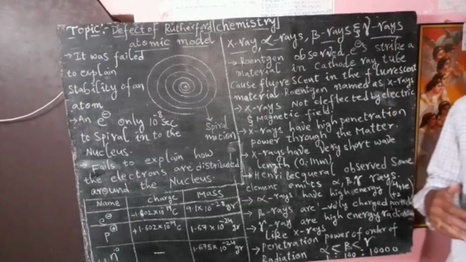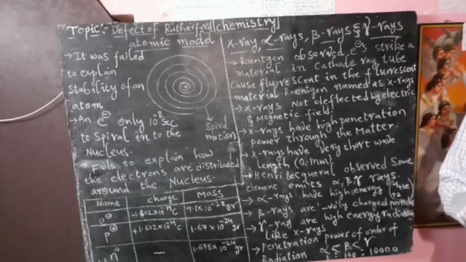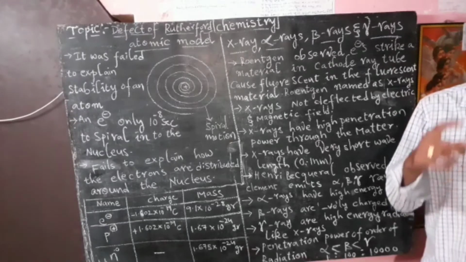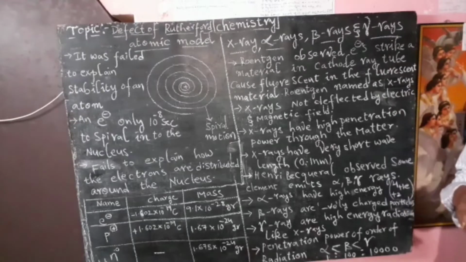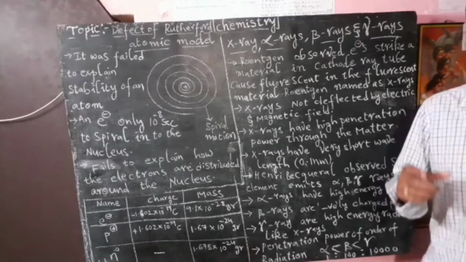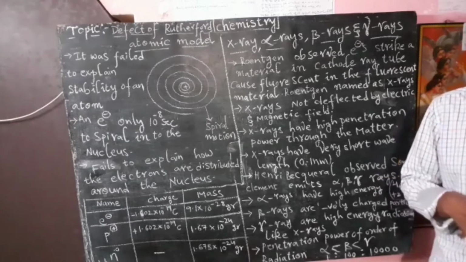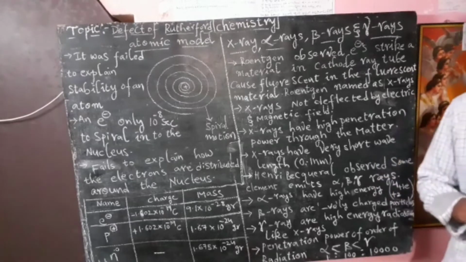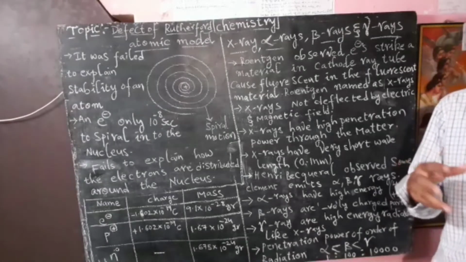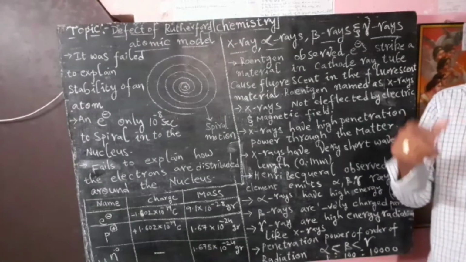First of all, X-rays observed by Röntgen. In the discharge tube experiment, when the cathode rays strike a metal like molybdenum, some X-rays are observed, that means some fluorescence is observed by a fluorescent material.